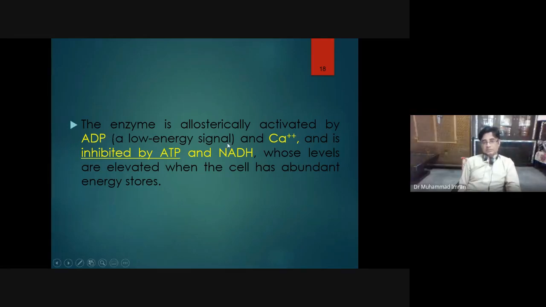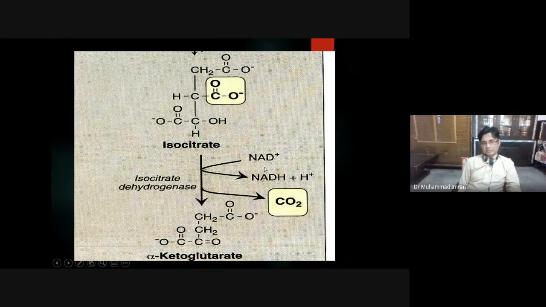This enzyme is also activated by low level of energy and calcium and inhibited by ATP and NADH. Okay. This isocitrate dehydrogenase is inhibited by the high level of energy in the form of ATP and NADH and activated by the low level of energy in the form of AMP, ADP and calcium.